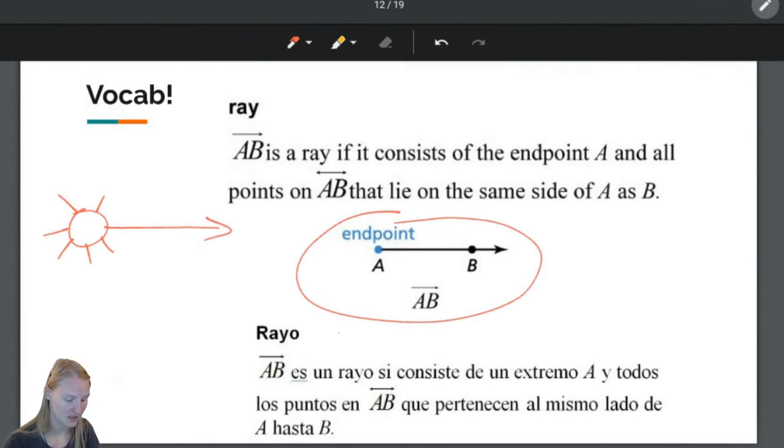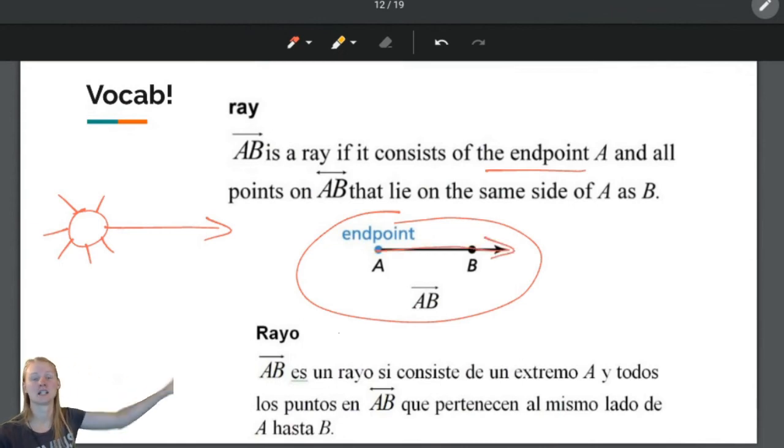A ray consists of one endpoint and then all the points on the other side. So it's like a line, but we cut off part of the line. But the other part that goes on forever is still there. So you have one endpoint and then it goes on forever in one direction.